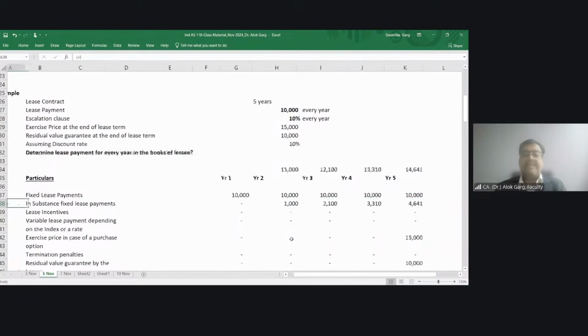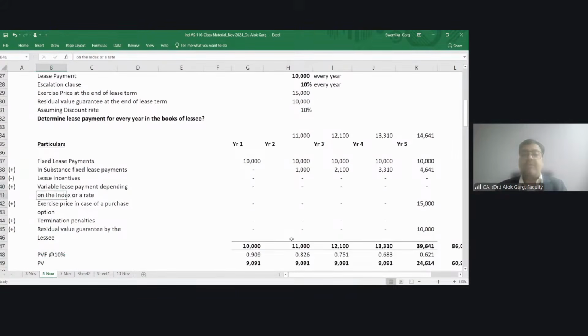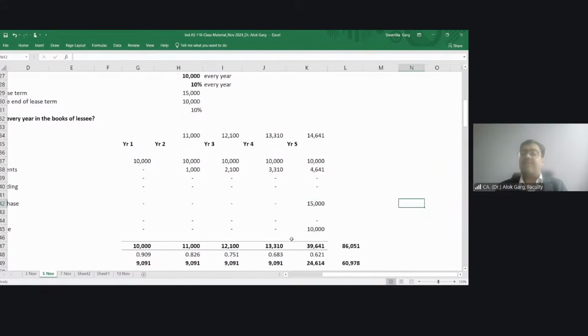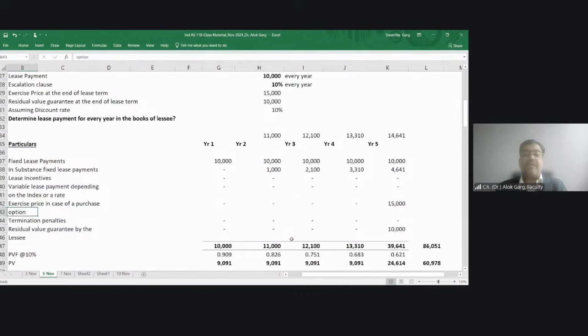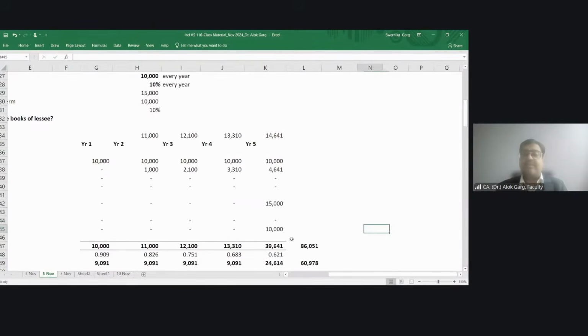Then lease incentive, no lease incentive in the question. Variable lease payment depending on an index or a rate, nothing in the question. Exercise price, when will exercise price come into the picture? At the end of the lease term, 15,000 rupees is here. Then termination penalties, no termination penalty is given in the question. Residual value guarantee given by the lessee is 10,000 rupees.